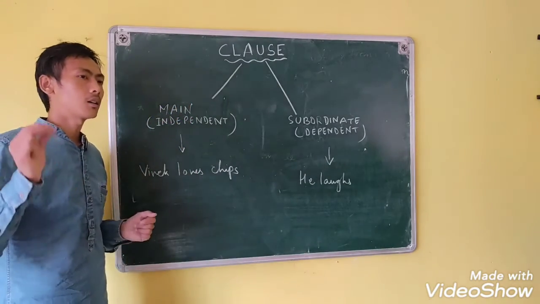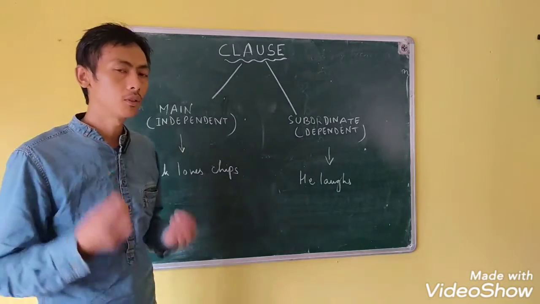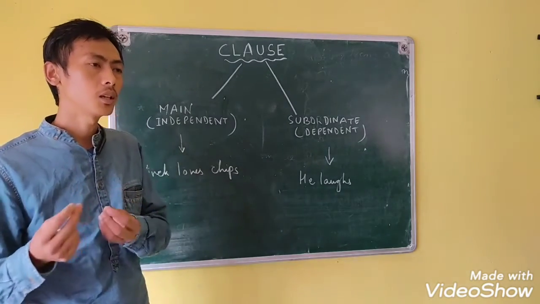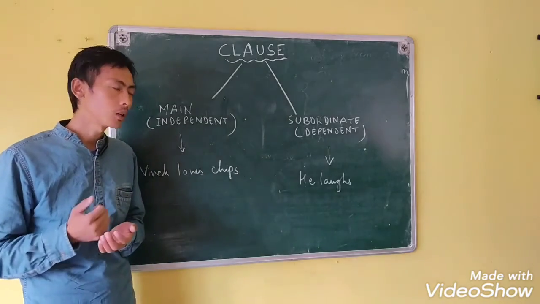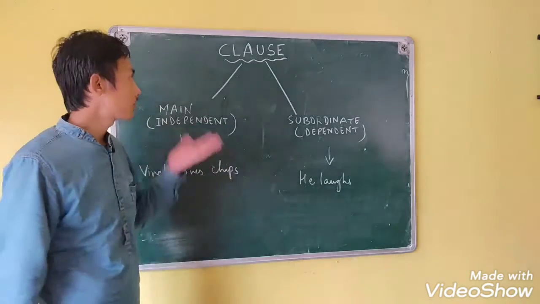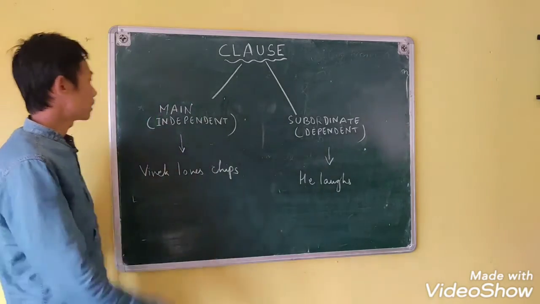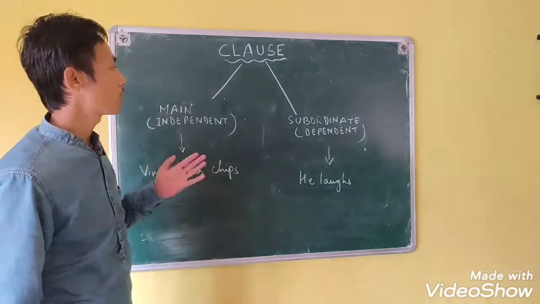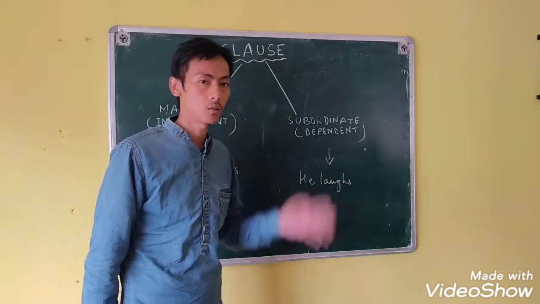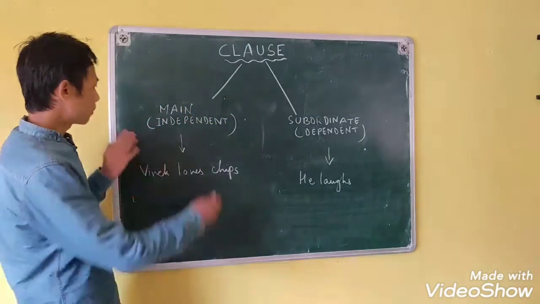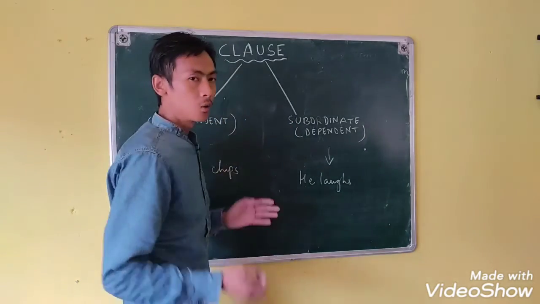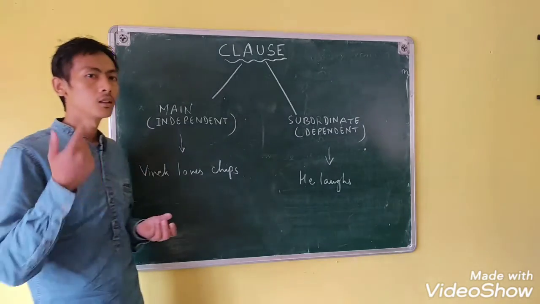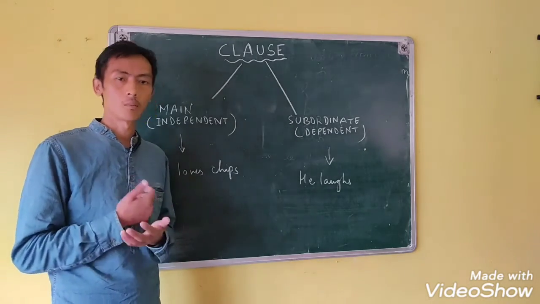As I said, a clause has a subject and verb, but sometimes it doesn't give us a complete thought. Why? Basically, clauses are of two types: the main clause, or independent clause, and the subordinate, or dependent clause. With the words independent and dependent, we can easily identify what kind of clauses I am talking about.